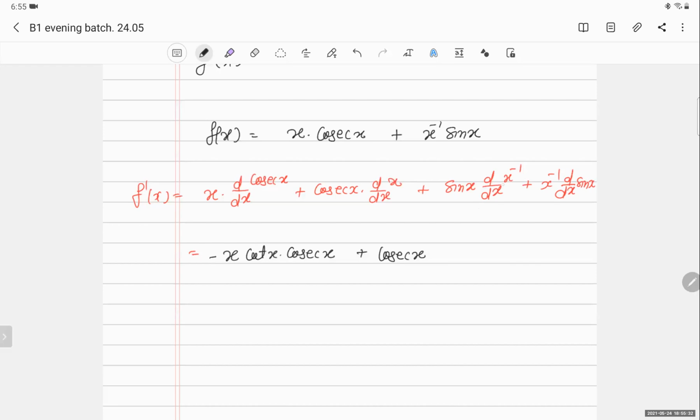Here, what is the derivative of x raised to minus 1? Minus x to the power minus 2. So it will become minus sin x upon x square, and it will become plus x raised to minus 1 cos x.